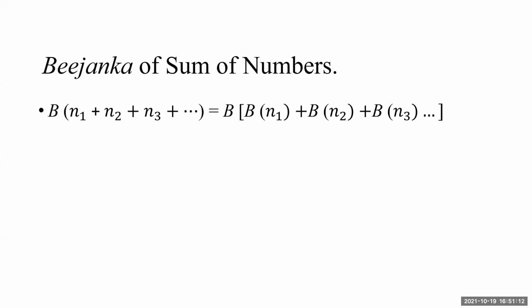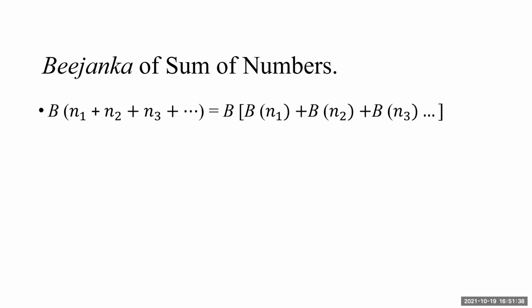That is, B of n1 we will calculate, plus B of n2, plus B of n3 and so on. And if that sum is again greater than a single digit number, we will find the Bijanka of it. That procedure of repeating until we get a single digit continues everywhere. So we need not find n1 plus n2 plus n3, that total sum, first and then the Bijanka.